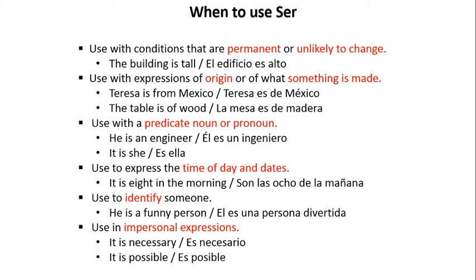The table is of wood. La mesa es de madera. Used with a predicate noun or pronoun. He is an engineer. Él es un ingeniero. It is she. Es ella.